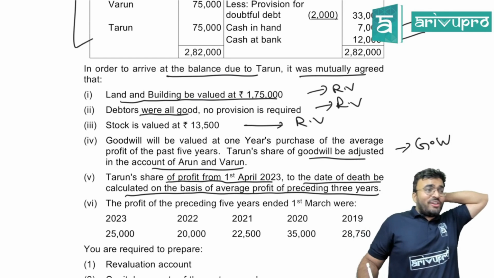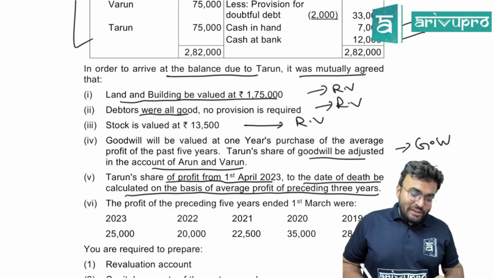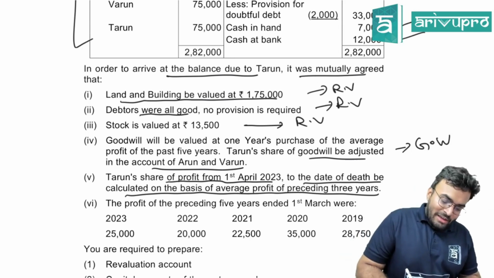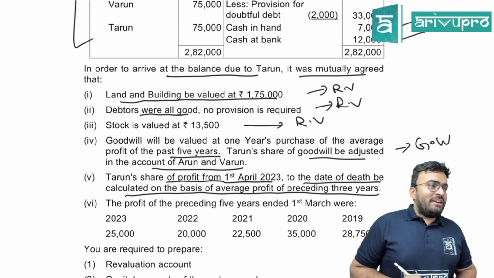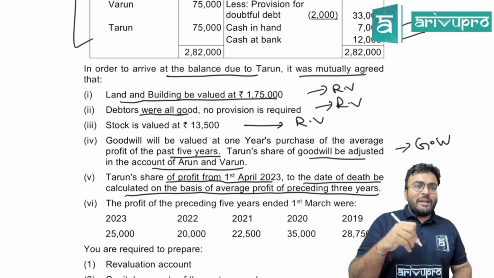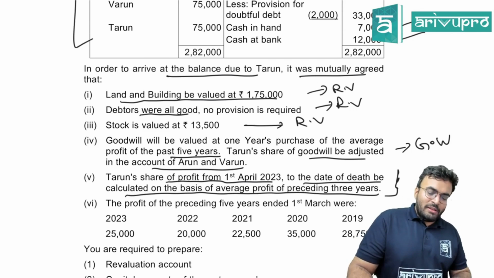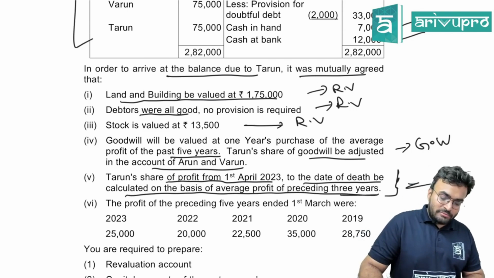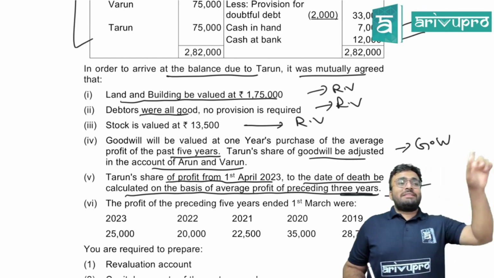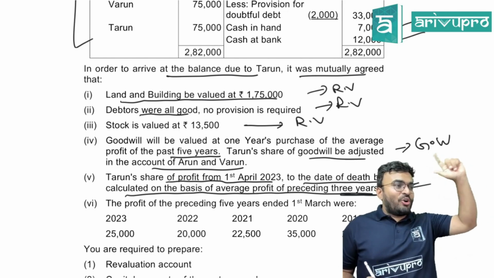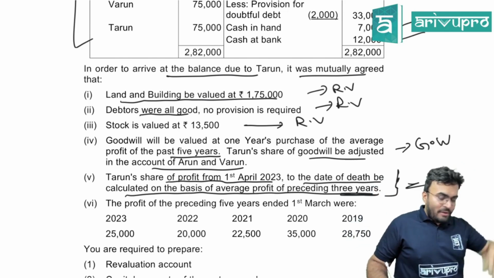Have you done this before? Yes, but can you see the fun here? Here, average profit of the past 5 years. For the purpose of calculating profit on the day till the date of death, no. Average profit of the previous 3 years. Be careful. Don't think that because in one place I already found the average profit, that one only I'll use. No, that average profit is different.